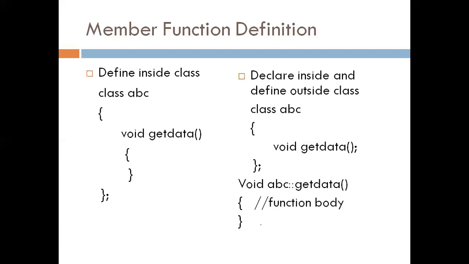We can use two different ways. First, if we define the function directly inside the class, then a declaration is not required. And second, if we want to define the function outside the class, then first we need to declare that function inside the class, and we can define that function outside the class by using the scope resolution operator.